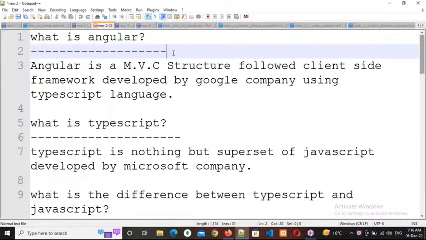So this is about this. Now, frameworks. Why is everybody using frameworks nowadays? Most of the companies are using frameworks to develop any type of application. Why is every company using frameworks to develop their application? The reason is very simple. First of all, I will compare it with a real world example, then I will explain why they are using frameworks.